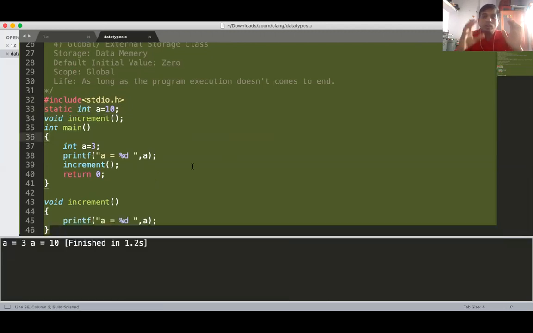If any combination comes to your mind, just try to write the program and execute it. You will get your solution.